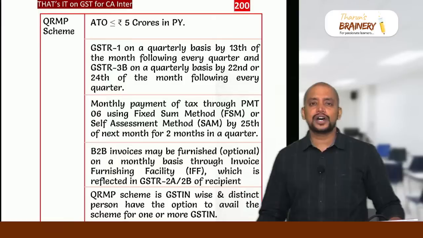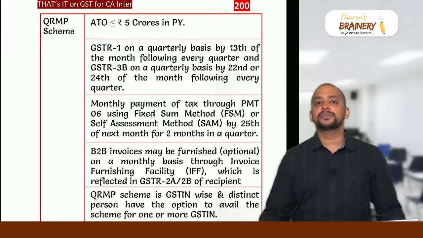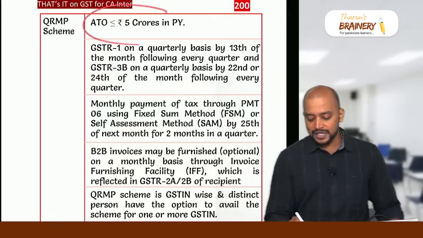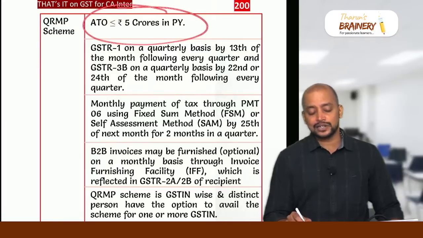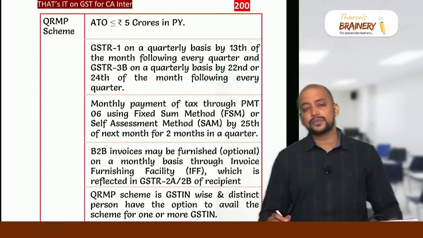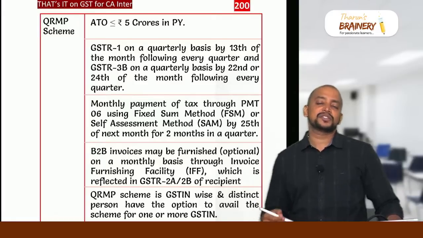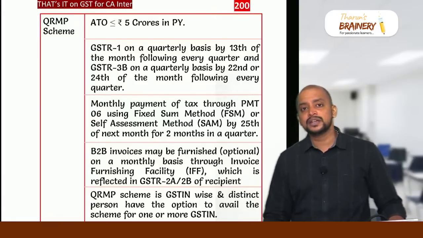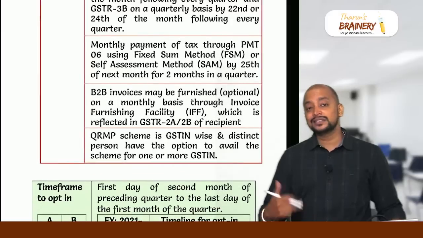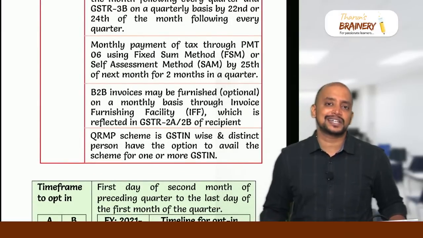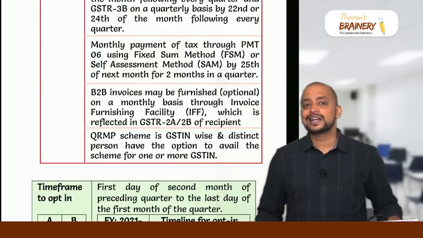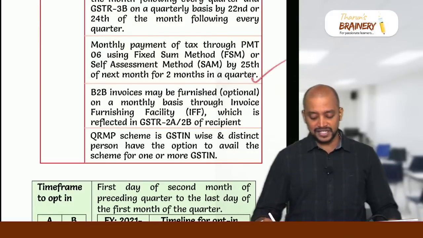And then next one, QRMP scheme. To whom will this QRMP scheme be applicable? QRMP is quarterly return and monthly payment scheme. If aggregate turnover of a person during the previous year does not exceed 5 crores, then QRMP scheme will be applicable. GSTR1 they will file quarterly by 13th of the month following every quarter, and 3B by 22nd or 24th of the month following every quarter. And monthly they will pay the tax for the first and second month by 25th of the month following every month, either under fixed sum method or under self-assessment method.